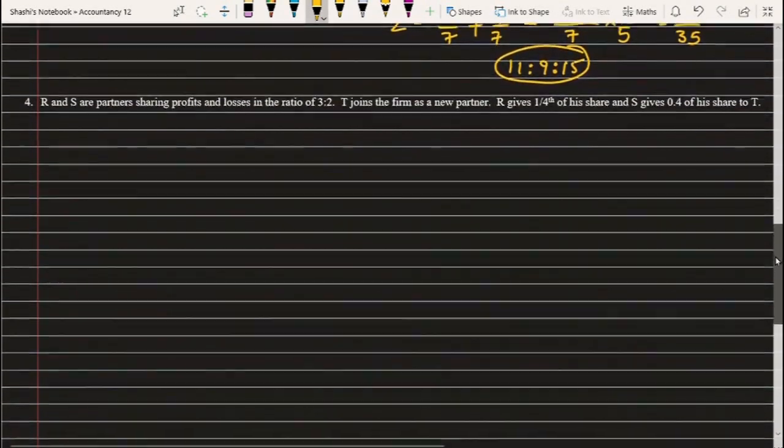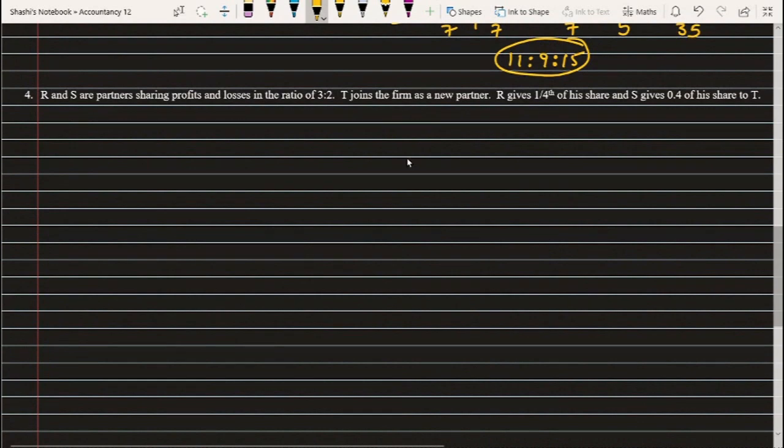Now in the next question, see, all these cases are different. I have taken one example of all the types which you can get. So be very careful, read the question and use your own concept here. So try to understand the concept behind. Here in this question it says that R and S are partners sharing profits and losses in the ratio of 3 is to 2. T joins the firm as a new partner.